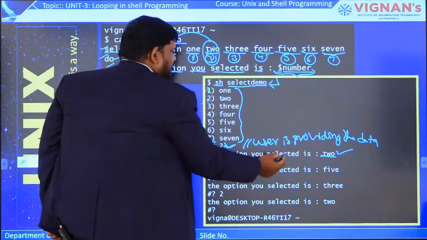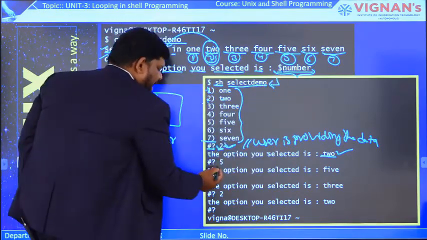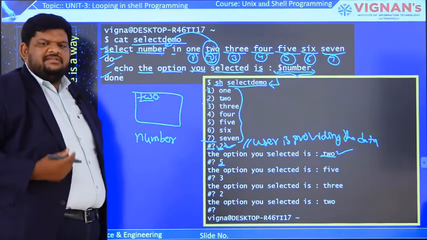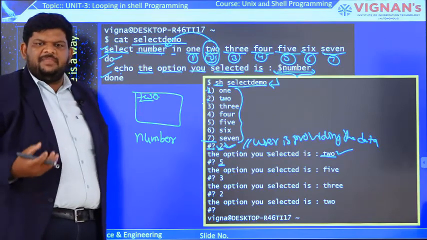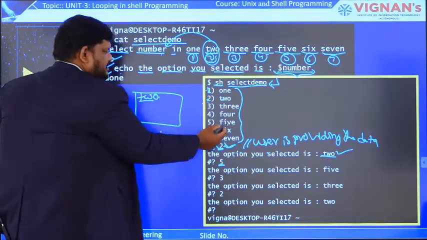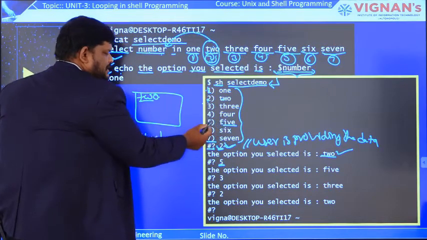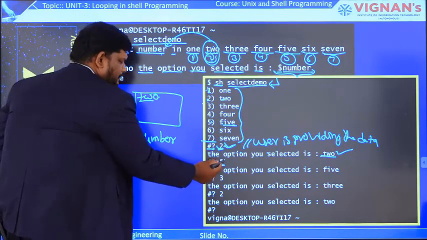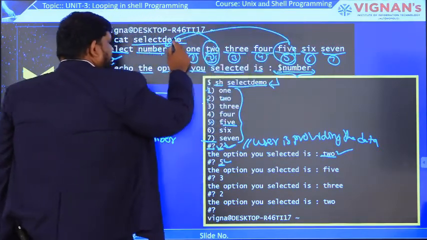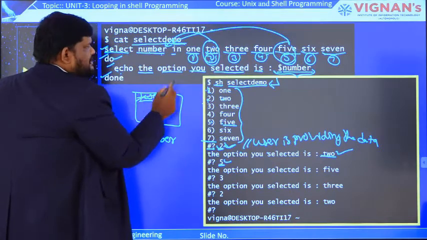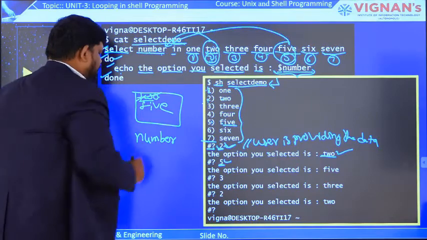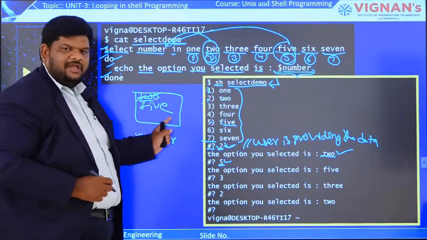After printing this, or after completion of this select loop, the cursor will blink here again. So again the select loop is expecting some input from the user. Okay, now the user gives the value 5. To select that item, the user gave 5. Now this item is assigned to the variable. The old value is replaced with the new value. The 5 contains the item FIVE. Now the value present in number is FIVE.